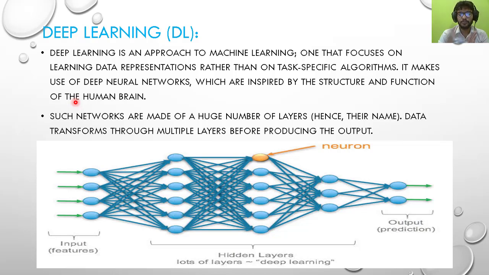And here the main game is that you have to build this artificial brain in a proper way: how many hidden layers perform well, 3 or 5, 7, 10, and how many neurons are in each hidden layer. Here there are 2, 4, 6 neurons, here also 2, 4, 6 neurons, and here 3 neurons. So our main motive is to decide how many hidden layers are in our neural network and how many neurons are in each hidden layer, and I will show you how it transfers the data.